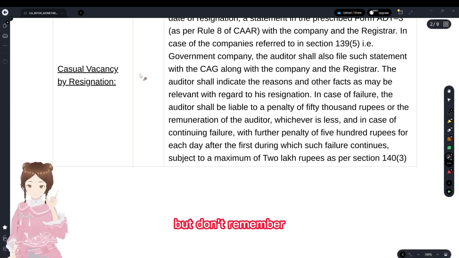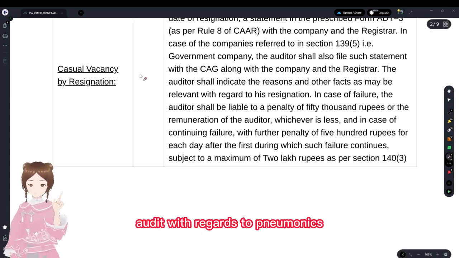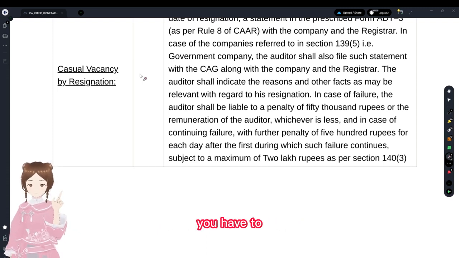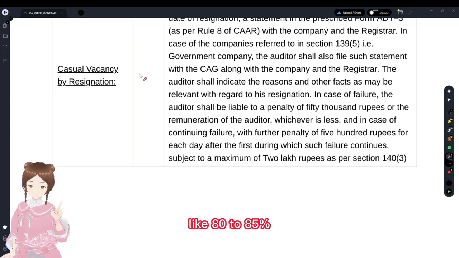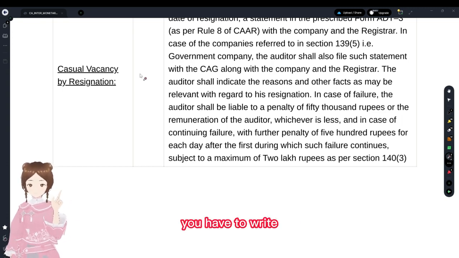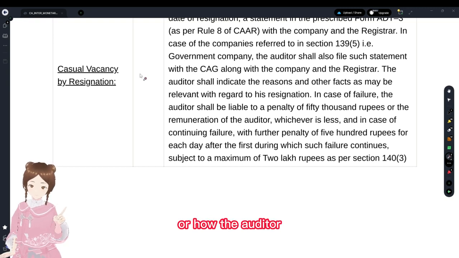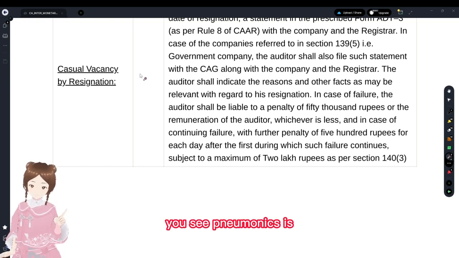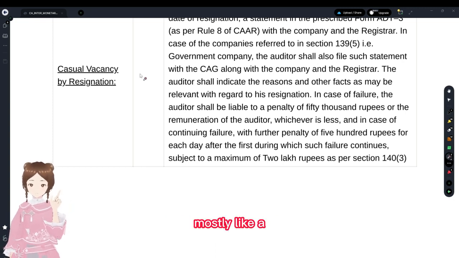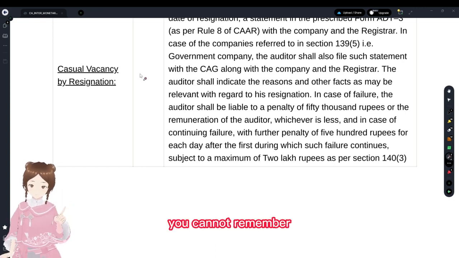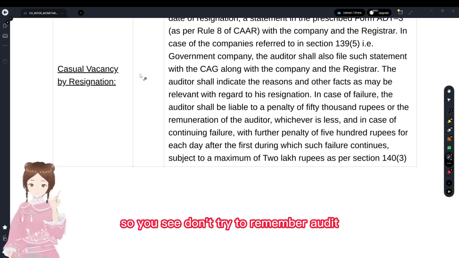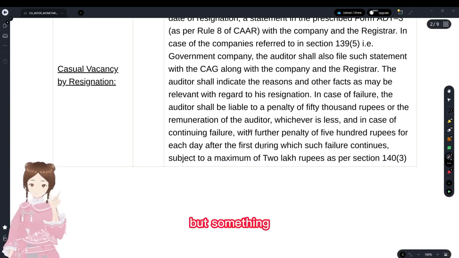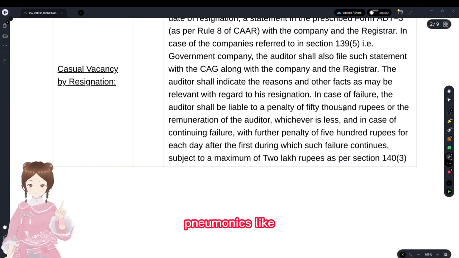But don't remember audit with mnemonics, because audit is mostly like a behavioral science where, in most situations, like 80 to 85%, you have to write how the auditor should respond or how the auditor should report. Mnemonics suit straight, direct questions. You cannot do that here.